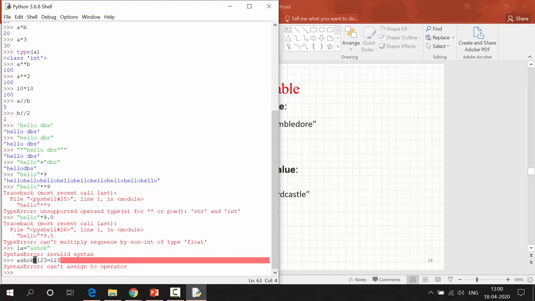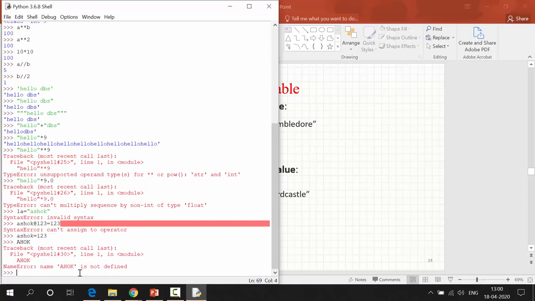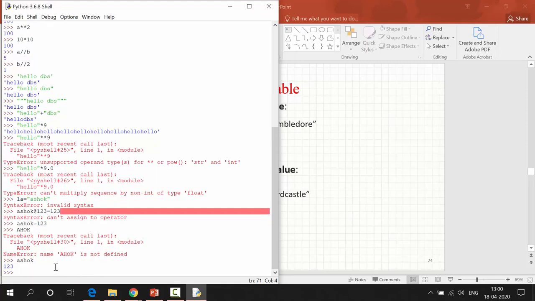I'm having a special character and also numbers, that's why I'm getting the assignment error. If I use Ashok equals 123, now there is no problem. If I enter Ashok, I'm getting my output 123. So Python variables don't allow space characters, special characters, and don't start with numbers.